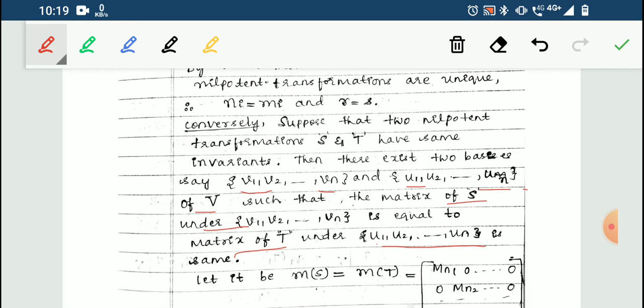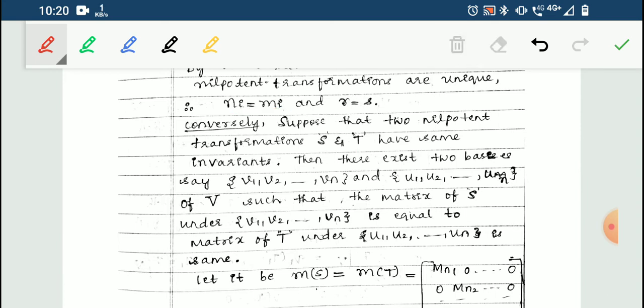So both are the same. I'll tell you what that is. Before that, remember, if S and T have the same invariants, it's like U1 plus U2 plus U3, all this will be the same with V, like for S and T both. There won't be two different things here.